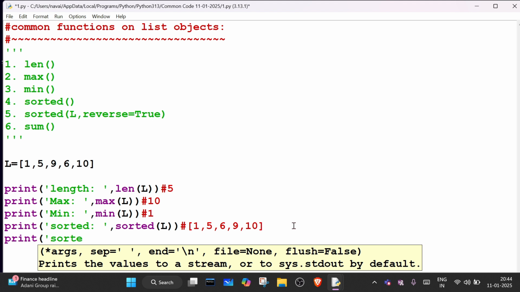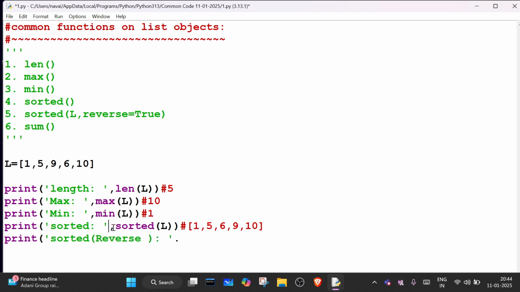Now what do we have? Sorted with reverse. Whatever I write after the comma, it will apply to the list and print the modified list. So what do we have to write here?